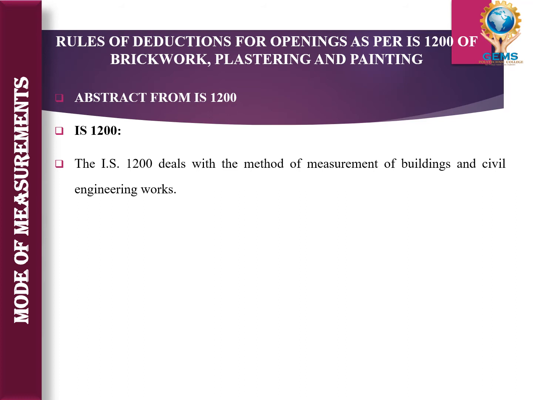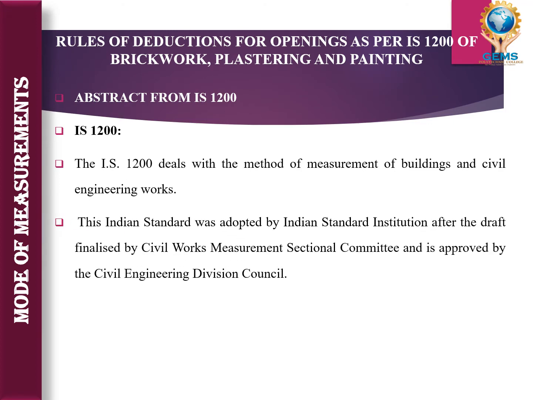So in the first two slides, we are going to see abstract from IS 1200. What are the things about IS 1200 we are going to learn? First point, the IS 1200 deals with the method of measurement of buildings and civil engineering works. Method of measurement means what are the rules of deductions. The table will show how much we need to deduct for brickwork, plastering and painting. It will be mentioned in the IS 1200.